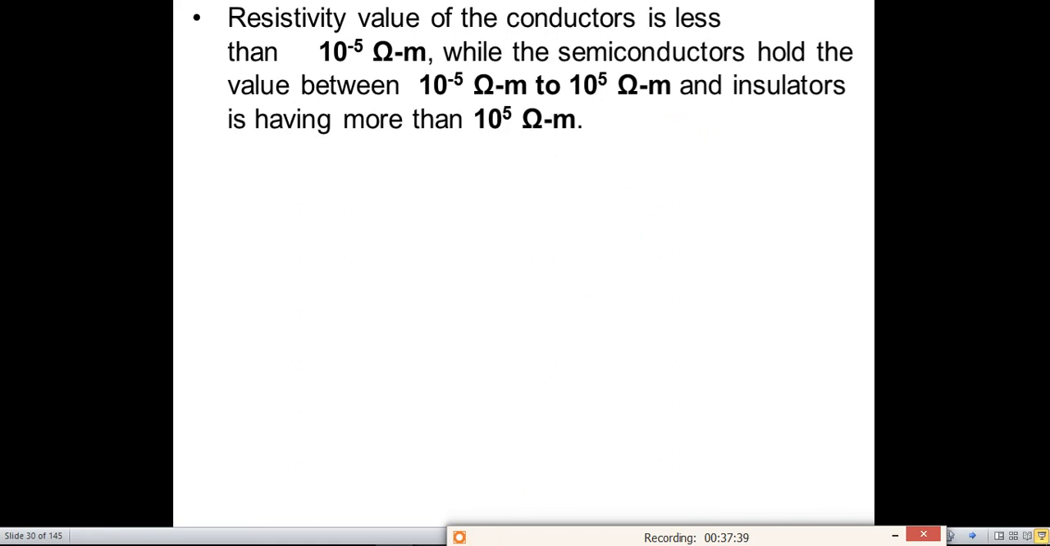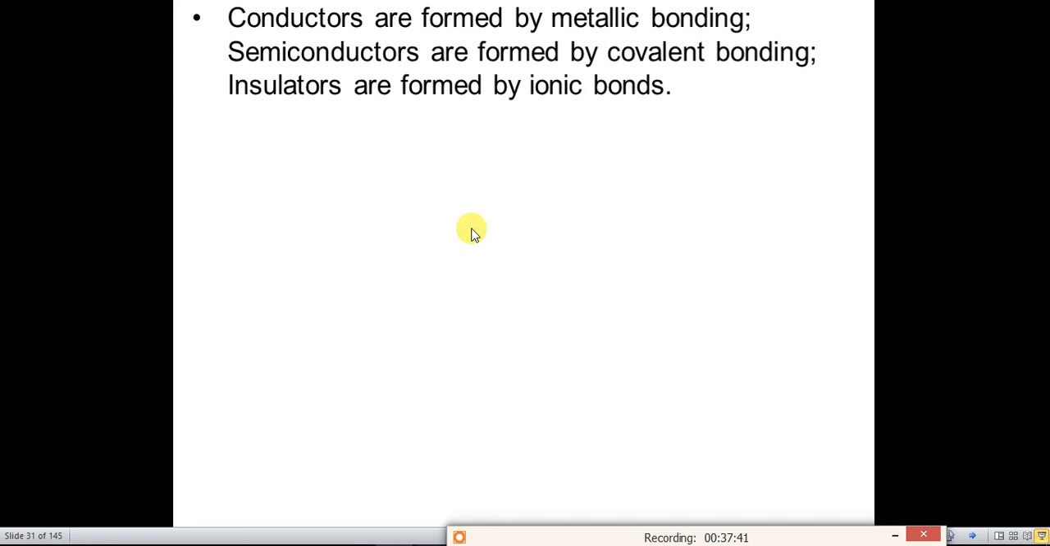Next point is bonding. So the conductors are formed by metallic bonding. Semiconductors are formed by covalent bonding, and insulators are formed by ionic bonding. So we don't have to go into details about this bonding. We will focus on covalent bonding. Covalent bonding means the sharing of the electrons.